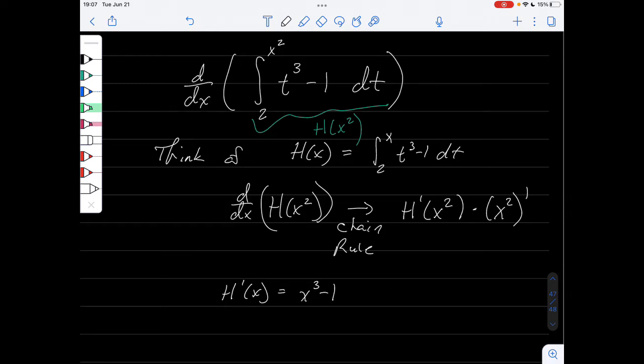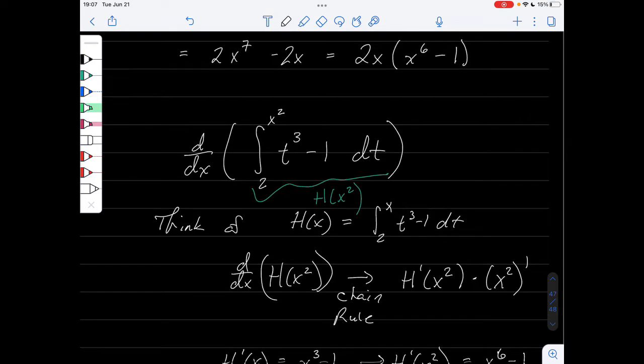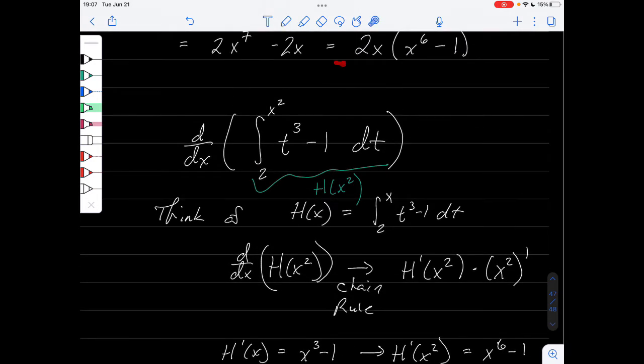And the derivative of x squared is 2x. So given this information, we can say that h prime of x squared is x to the 6th minus 1. And by the chain rule, this is 2x times x to the 6th minus 1, which is exactly what we have at the top of the screen.